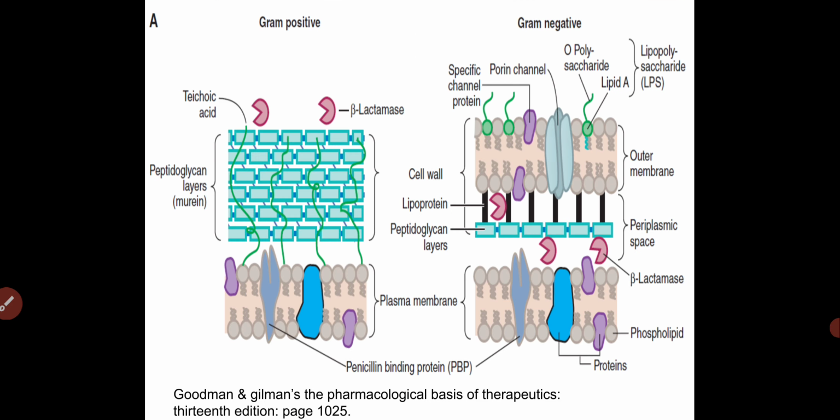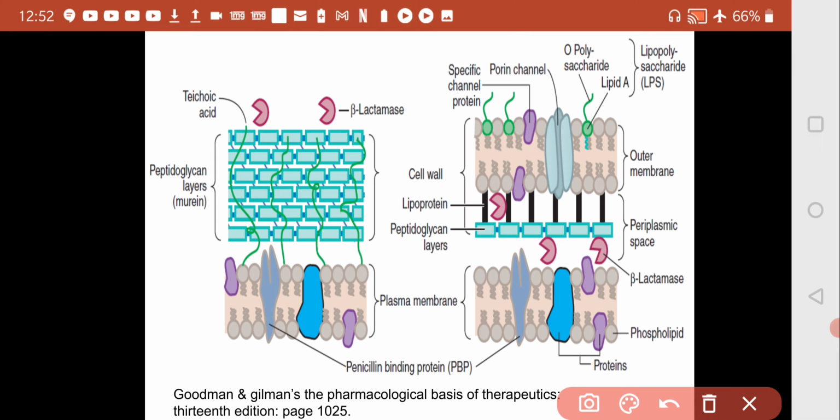Now see the gram-positive and gram-negative bacteria cell walls. In gram-positive bacteria there are more peptidoglycan layers, and in gram-negative bacteria the peptidoglycan layer is very thin. So this is the peptidoglycan layer in gram-positive bacteria, and this is the gram-negative bacteria.